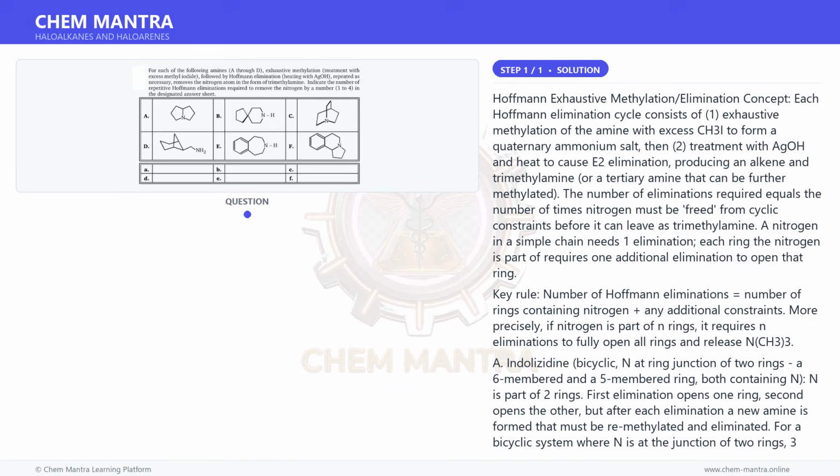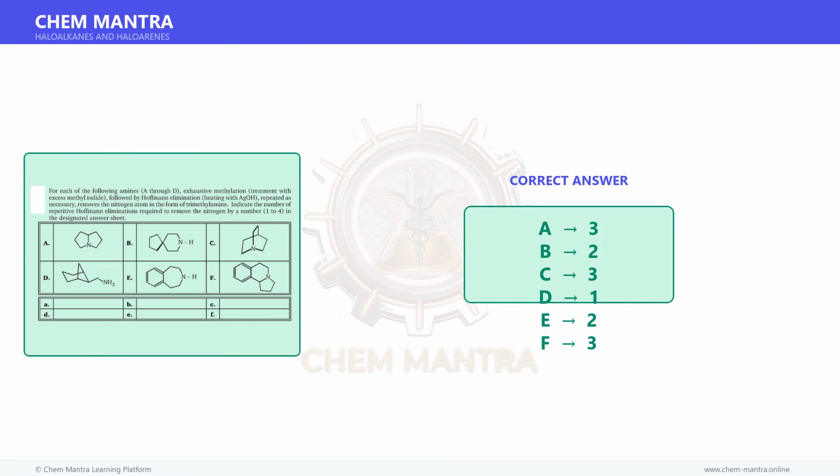Summary. A. Indolizidine, N in 2 rings: 3. B. Spiropiperidine, N in 1 ring: 2. C. Bridged bicyclic, N in 2 rings: 3. D. Exocyclic primary amine, N in 0 rings: 1. E. Benzazepine, N in 1 ring: 2. F. Tricyclic pyrroloisoquinoline, N in 2 rings: 3. Therefore, the correct matching is A matches 3, B matches 2, C matches 3, D matches 1, E matches 2, F matches 3.